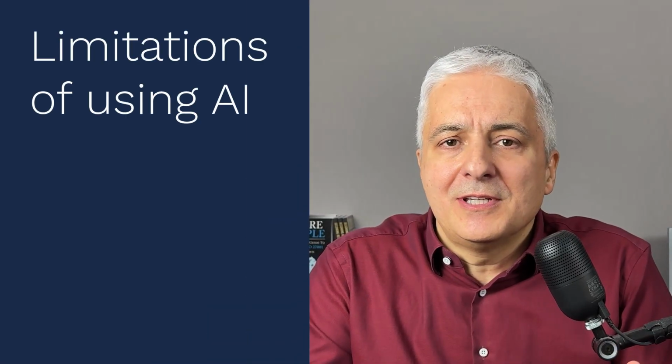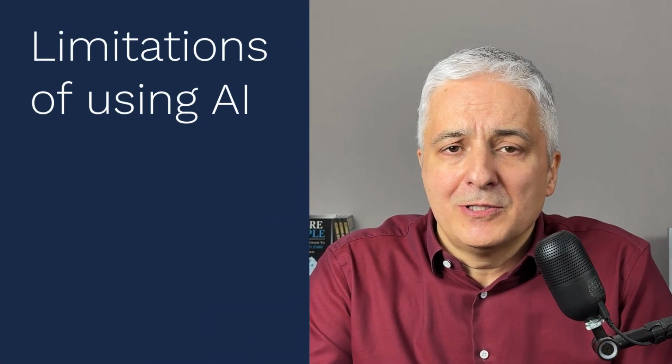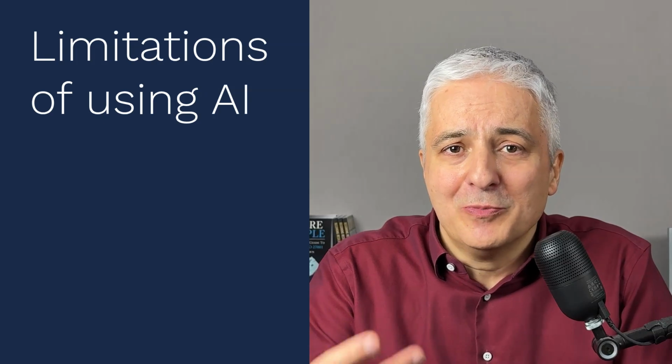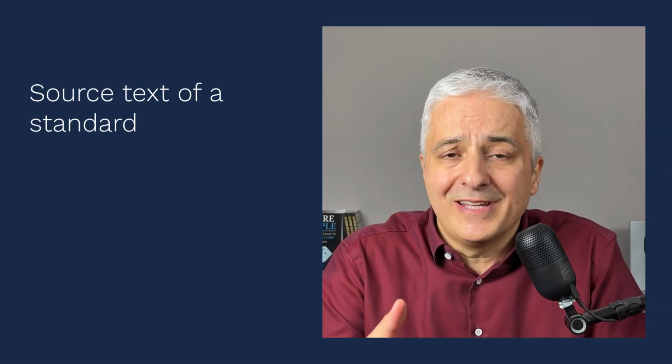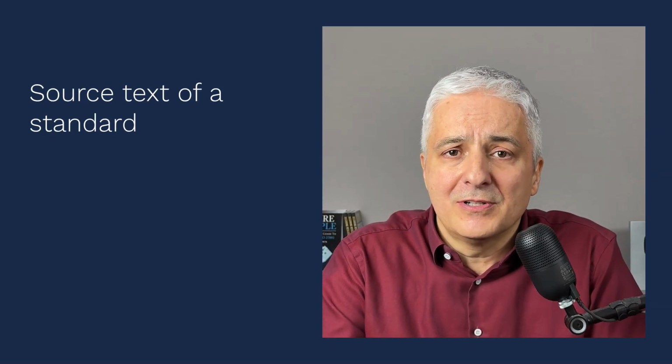Okay, now let's see what the limitations of AI are and where you still need a human to perform certain activities. So the first one is, if you are not using some kind of specialized compliance tool, then you have to find the source text of a standard or other relevant document that you can use for getting more reliable answers.